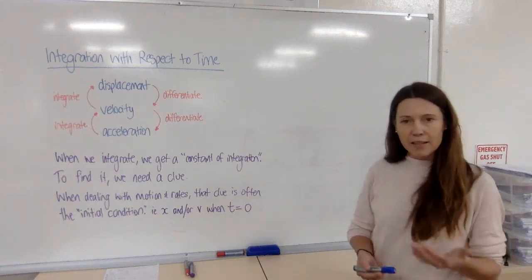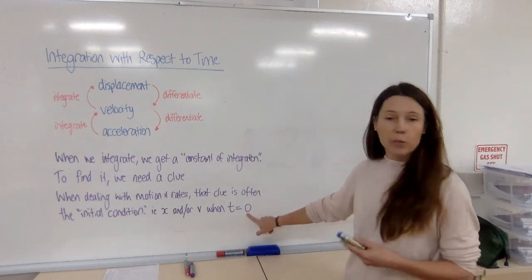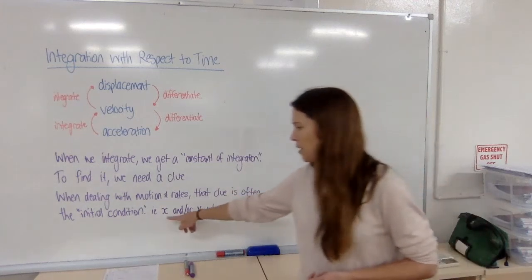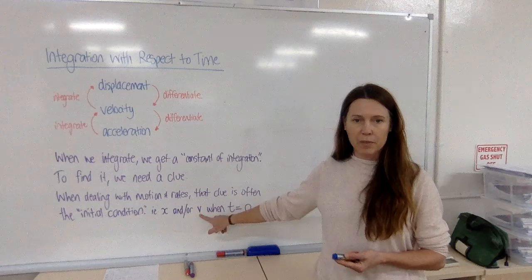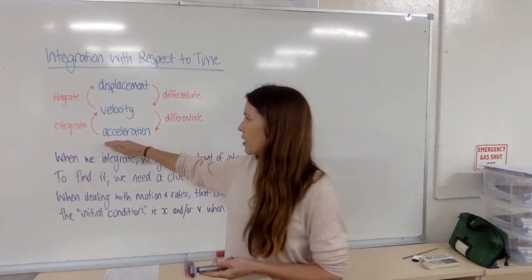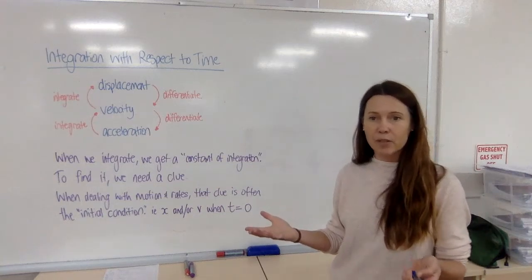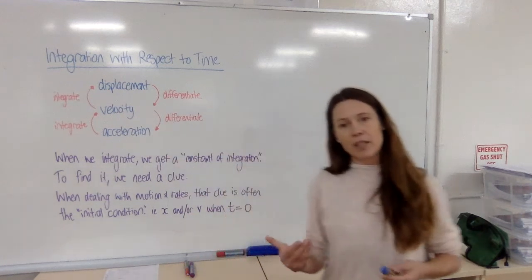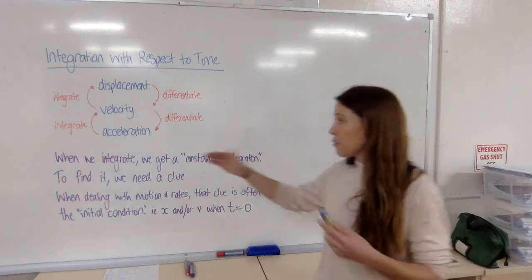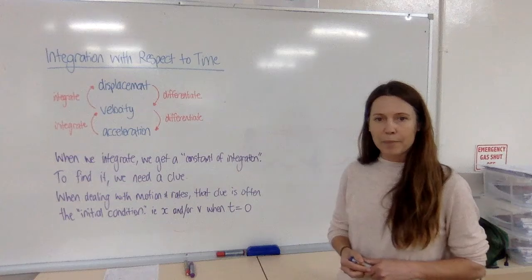Now initial means at the start. So the conditions at the start would tell us that when time was 0, x might have been a certain value, or v might have been a certain value. Now if we're going from acceleration to velocity, we'll need to know a clue for velocity to find out that velocity formula. And if we're going from velocity to displacement, we'll need a clue that involves x. And if we're going both steps, we'll need a double clue, or 2 clues in one.